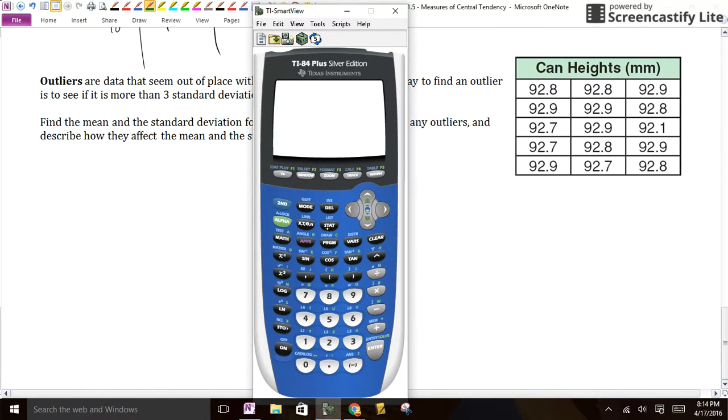There's a stat button right here in the middle. What I want you to do, right by the four arrows, is just hit stat. And the very first thing is you want to edit your statistics. So we're going to hit edit, and you're going to see some lists.